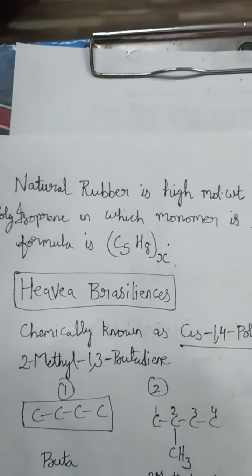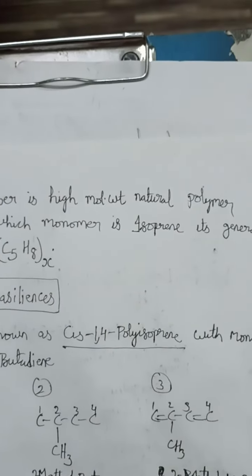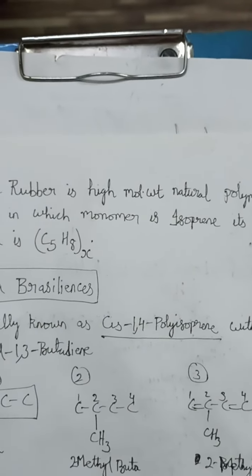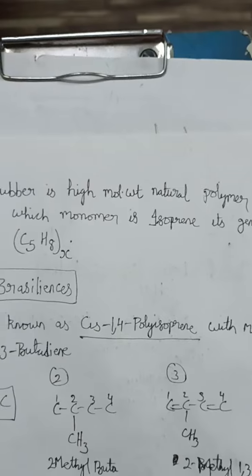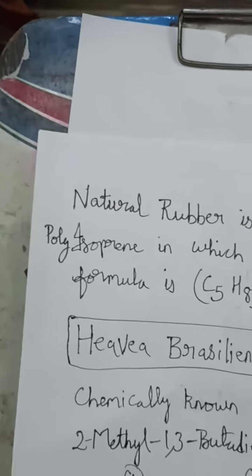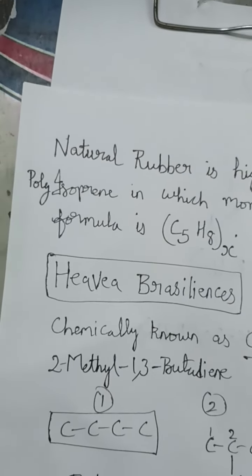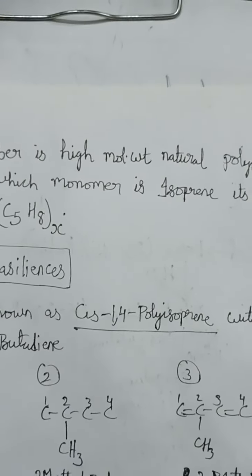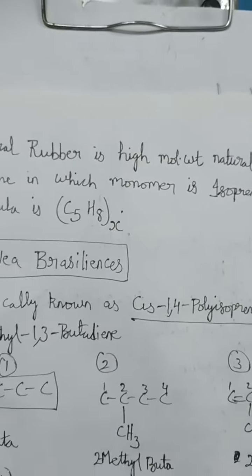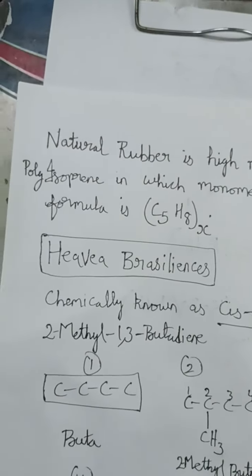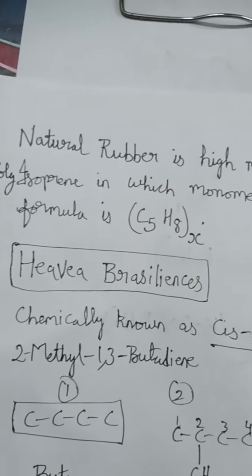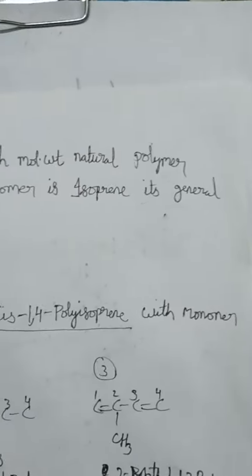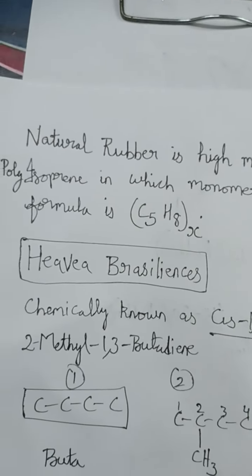Now, what is natural rubber? Natural rubber is a high molecular weight natural polymer. As we are obtaining it naturally, that's why it is a high molecular weight natural polymer, polyisoprene. Remember this name, polyisoprene, in which the monomer is isoprene. From here we get the idea it is an addition polymer. The reason: you can see isoprene is changing into polyisoprene, and its general formula is C5H8.